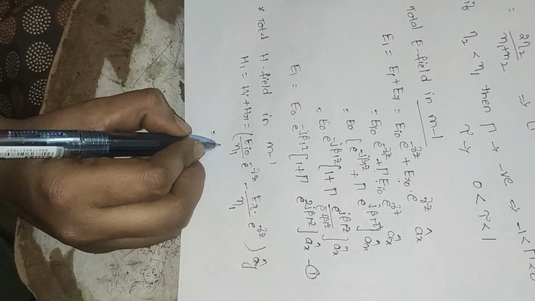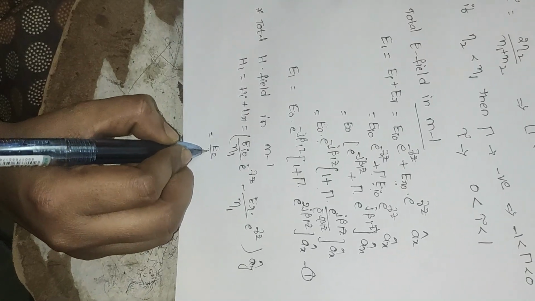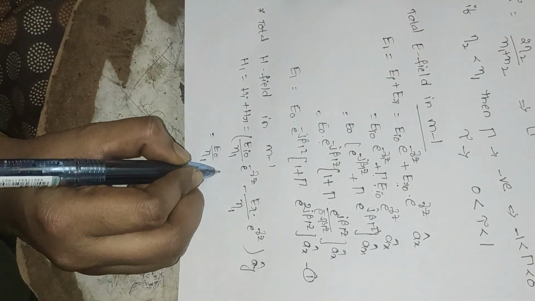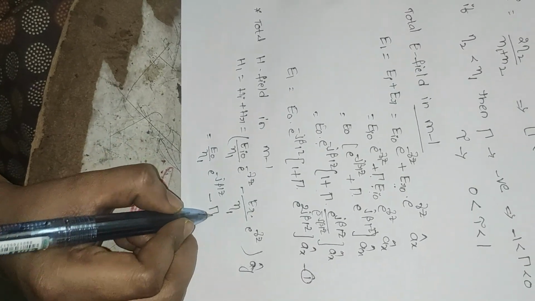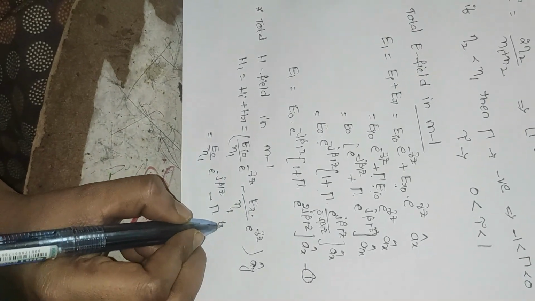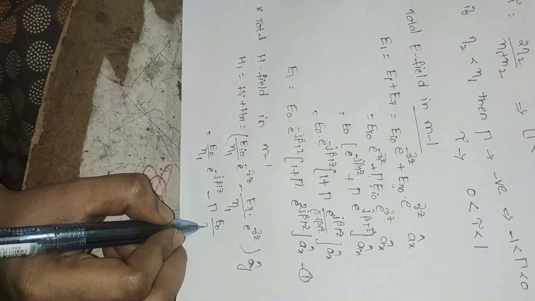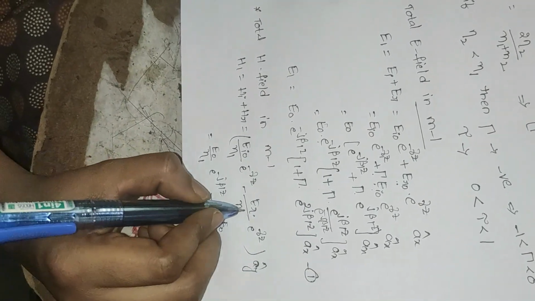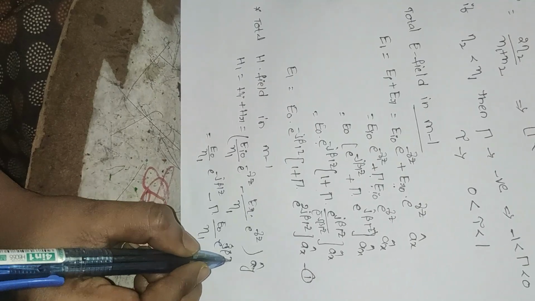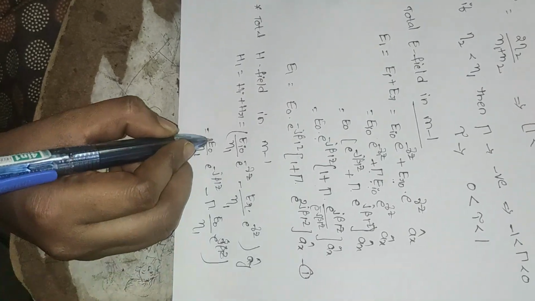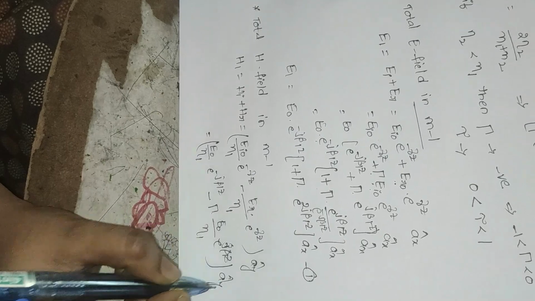So this is E naught divided by eta 1 e power minus j beta 1 z minus ER, written as gamma into E naught divided by eta 1, e power j beta 1 z, in the y direction.